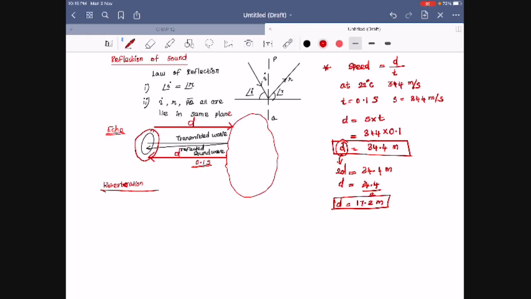For example, the depth of the sea or a dense forest: without going there, we can calculate the distance. For that, ultrasonic waves are used. The echo is a very important concept. Reverberation is nothing but the repeated sound waves, repeated echo signals.